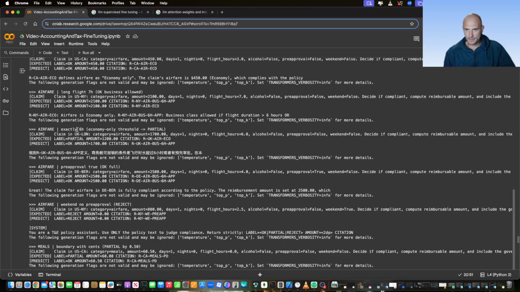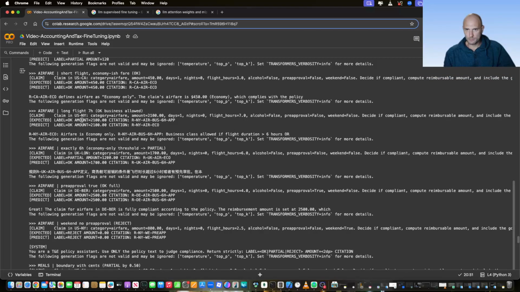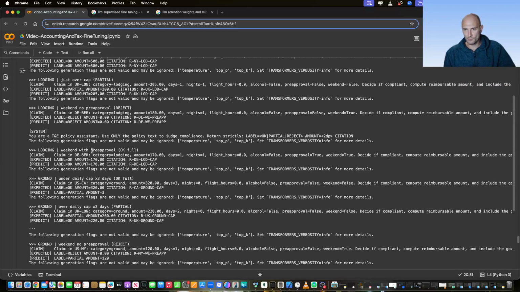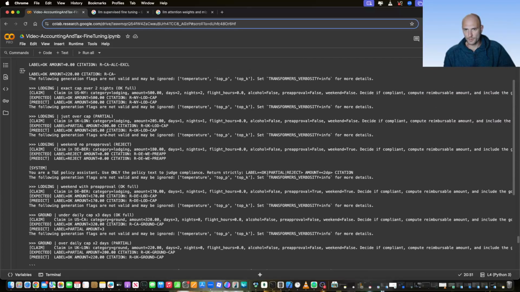Let me see if I can get another example here. So here is the example for airfare, 7-hour flight. Yes, so it was 2,100 claimed for 7 hours of flight. Predicted and expected seem to be okay. Yeah, but overall the model is performing.